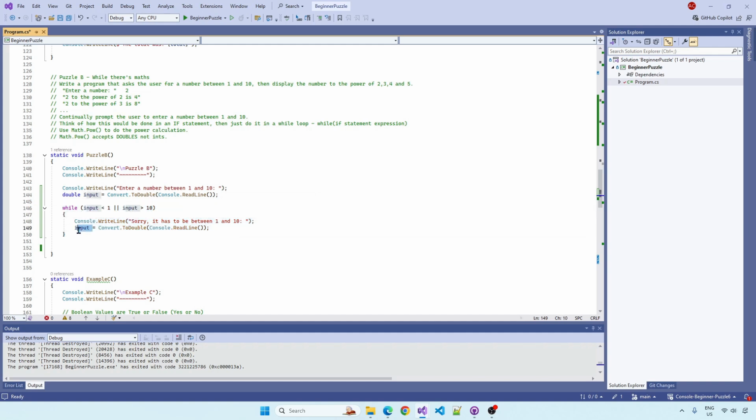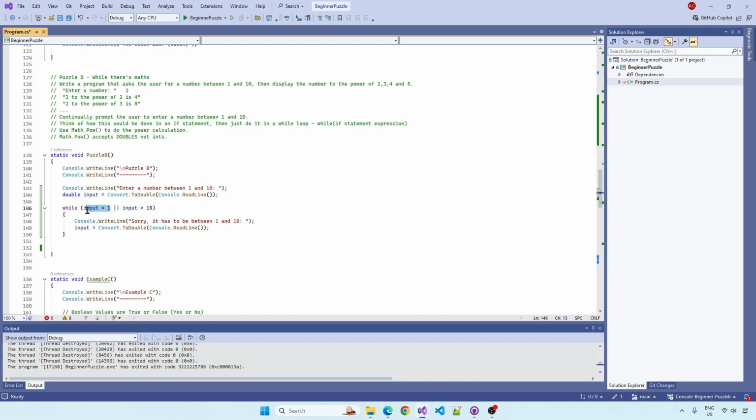Okay, because we're reusing input. Input exists before the while loop, and it's just going to continually check it, and it's going to continually set input within the while loop. So if the user enters -1, this statement will be true: -1 is less than 1, and -1 is not greater than 10.